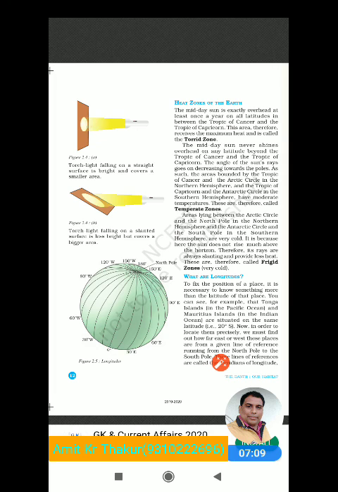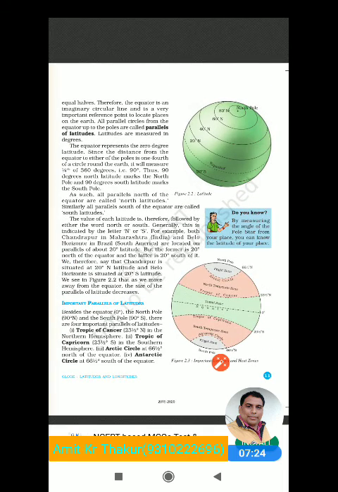In the same way, when sun rays fall on areas like the Tropic of Cancer, Tropic of Capricorn and the torrid zone, these areas are mostly hot, because the sun rays fall directly on this surface.